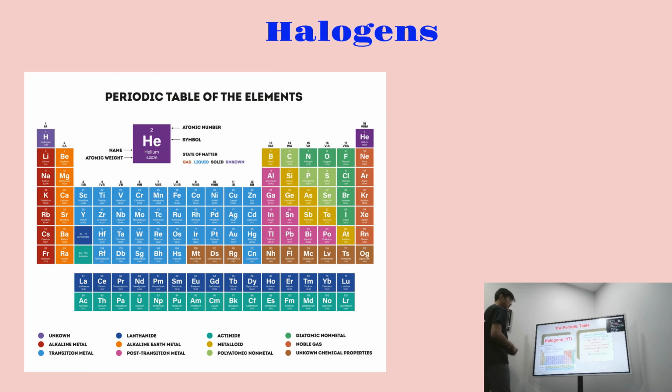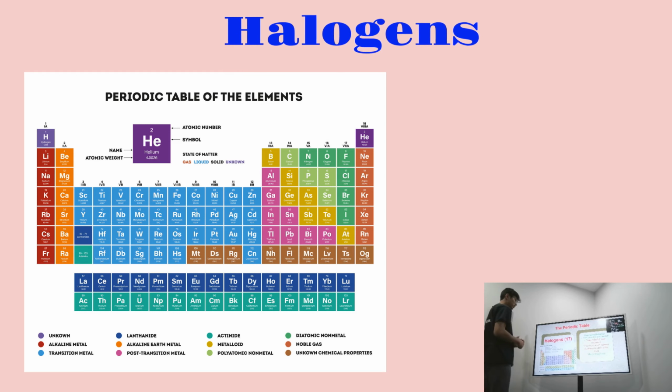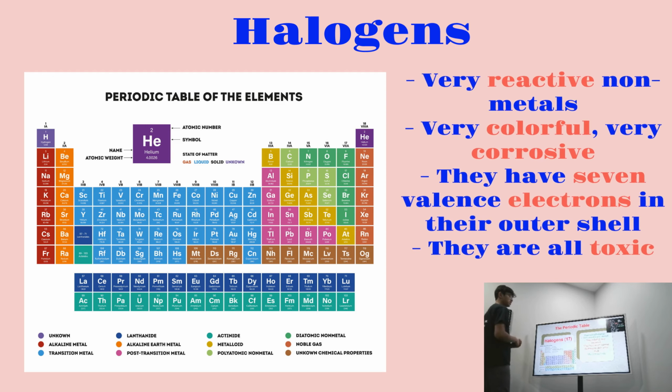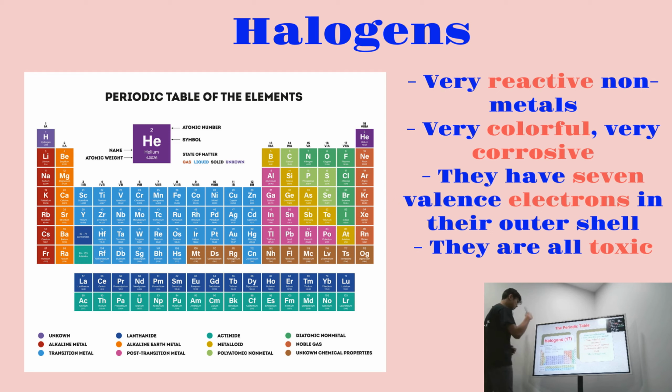And now we're going to cover halogens. Halogens are group number 17 here. All of these that go down here, those are halogens. Some properties of halogens are that they are very reactive non-metals, and they usually like to go with alkali metals. Another property is that they are very colorful and very corrosive. They have 7 valence electrons in their outermost shell, and they are all really toxic. So that's a little bit about the halogens and their group number 17.